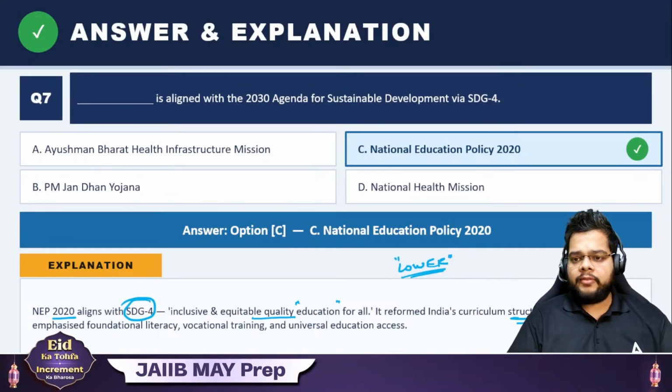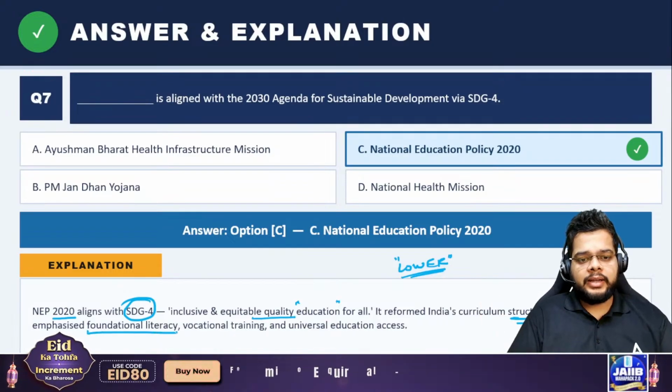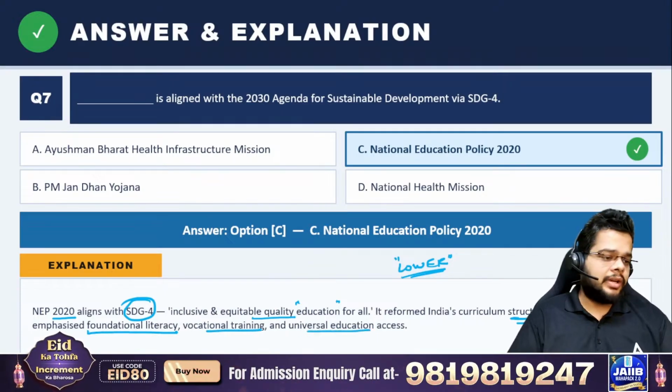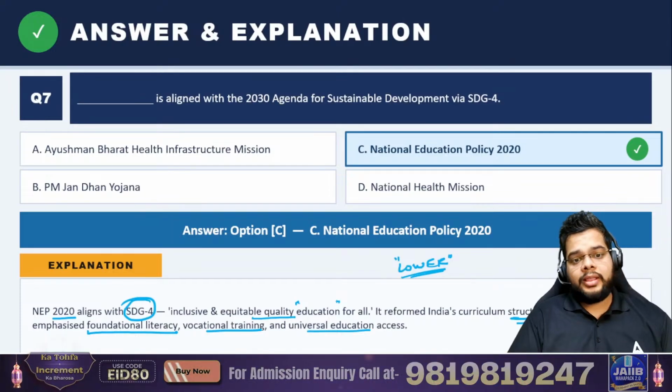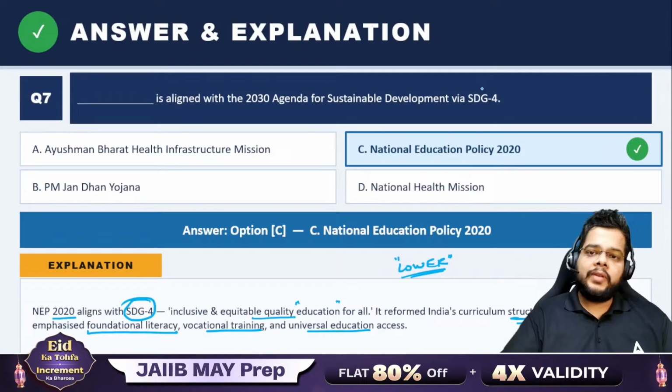But now we have a good bifurcation of preschooling as well. Now it emphasizes foundational literacy also, vocational training also, and universal education access as well. So all these things have been included in the NEP 2020, which has direct reference to SDG 4 as well.